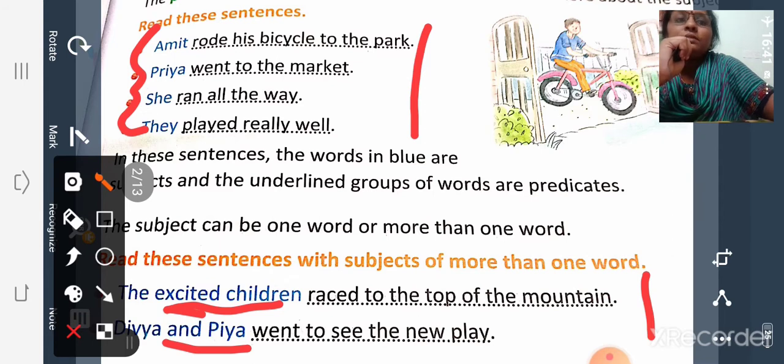Then, the part of a sentence that speaks about something or somebody, a noun or pronoun, is called the subject. The subject names the person, place, animal, or thing we are talking about in a sentence. The predicate refers to the part which tells us something about the subject. The predicate contains the verb. And the subject can be one word or more than one word. Clear?